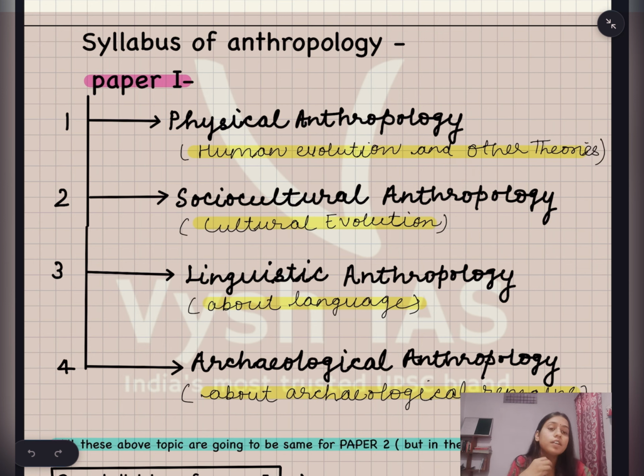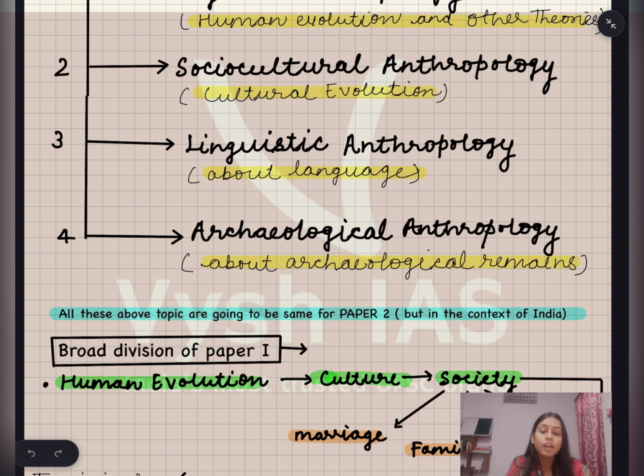Then in socio-cultural anthropology, you study cultural evolution, that is how culture evolves. You can divide this into linguistic anthropology, where you study languages, and archaeological anthropology, about archaeological remains. And all these topics are going to be the same for paper 2 also.